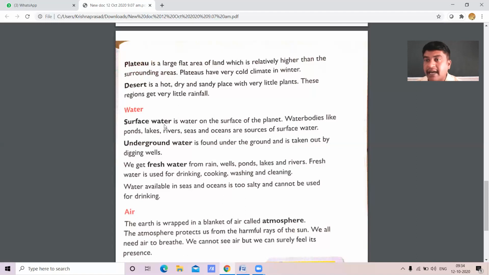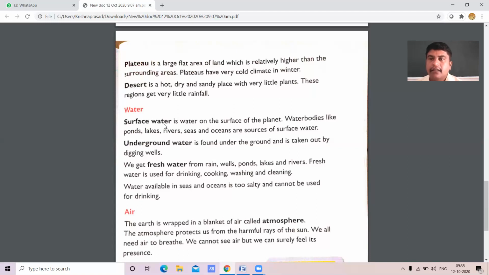We get fresh water from rain. The rain will occur from time to time. India will get rain from the southwest monsoon. And also wells, ponds, lakes and rivers are all sources of fresh water to drink.